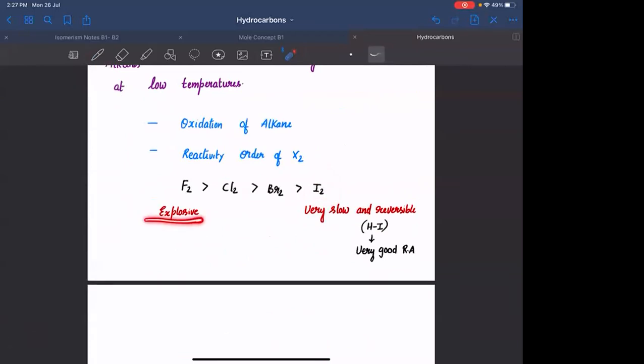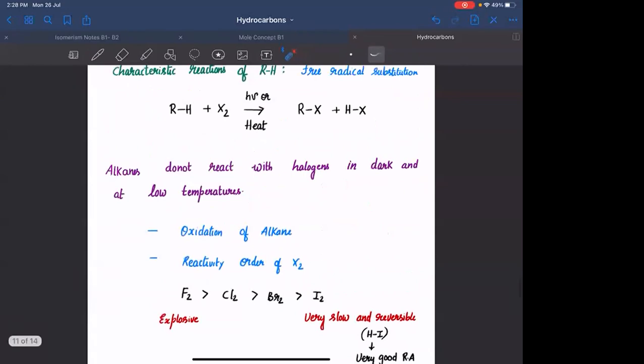With F2, the reaction is explosive. Why is it explosive? Because of high reactivity of F2. With I2, the reaction is very slow. Moreover, it is reversible. Hence, we will not prefer halogenation of alkanes with F2 and I2. क्योंकि F2 के साथ reaction explosive हो रहा है and I2 के साथ reaction बहुत slow है and reversible है. Is that clear? So, if you do halogenation, in general, we will be adding Cl2 and Br2.